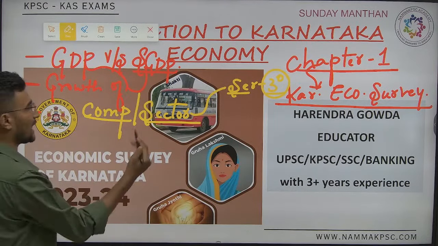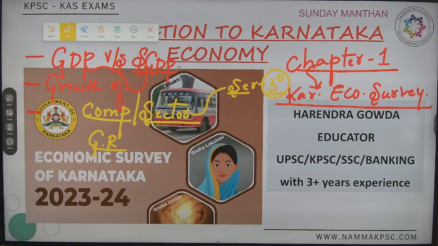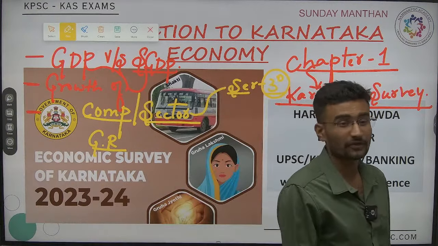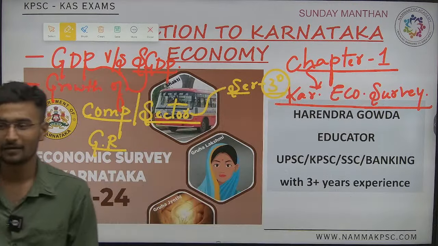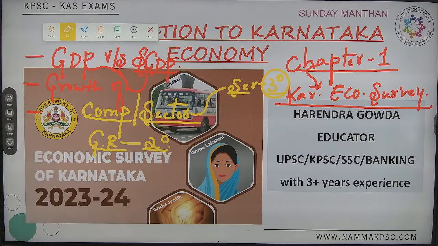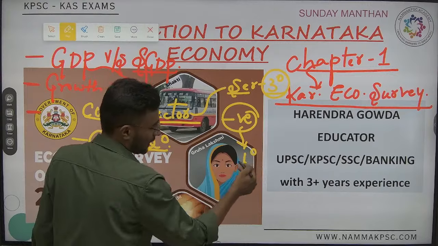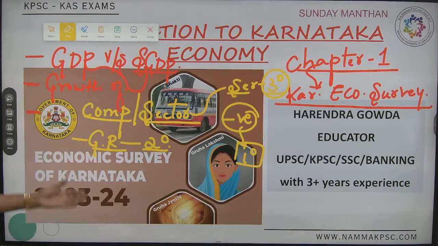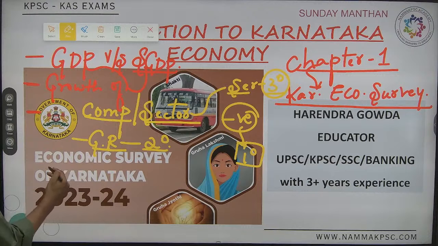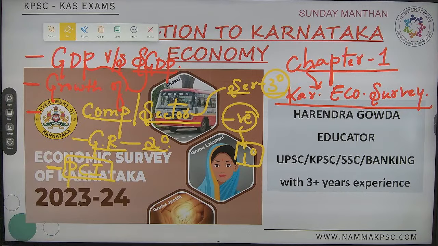Whereas which sector has the highest growth rate? Is it manufacturing or industries? It is as simple as that, the secondary sector. Now, which sector is showing a negative growth rate? It is agriculture that is showing a negative growth rate, nothing but the primary sector. Followed by, we have discussed which one? We started with our per capita income. Yes, done.